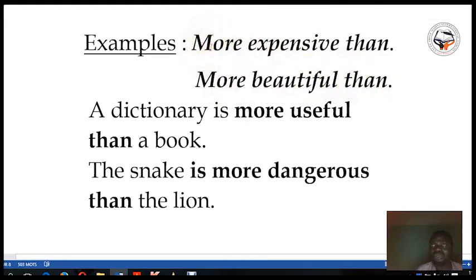For example, a plane is more expensive than a car. Or Aisha is more beautiful than Fanta, for example. A dictionary is more useful than a book. The snake is more dangerous than the lion.